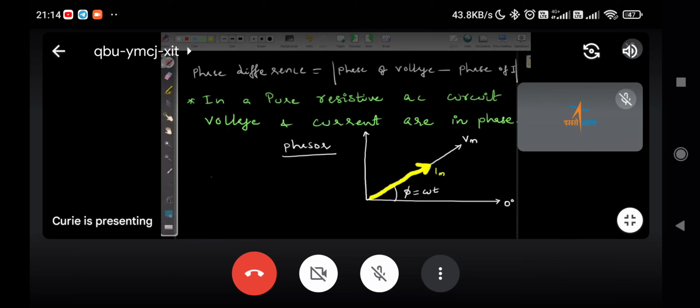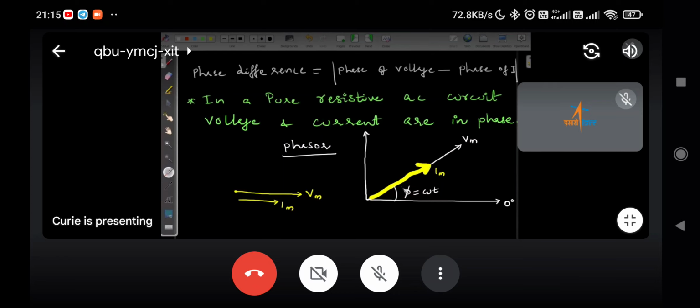But simply, if we want to represent, we need not draw it this way. If we draw this is Vm, then simply we can draw it. There is no phase difference between these two lines. These are two horizontal lines. This is Im. That's it. This is also a simple phasor diagram. This is how we will simply draw it. But once you know the first one that we drew, then you will not have doubt and you will be more clear about it.